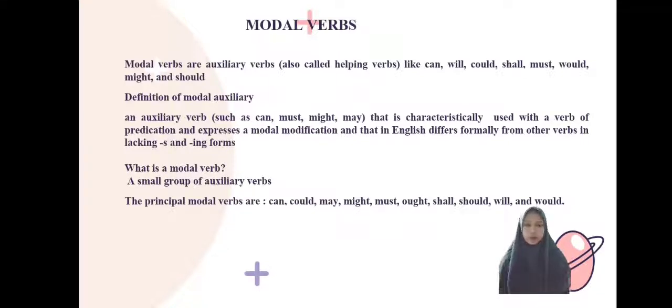Here is my explanation about modal verbs that include can, could, have to, must, should, and subjunctive, I suggest you.